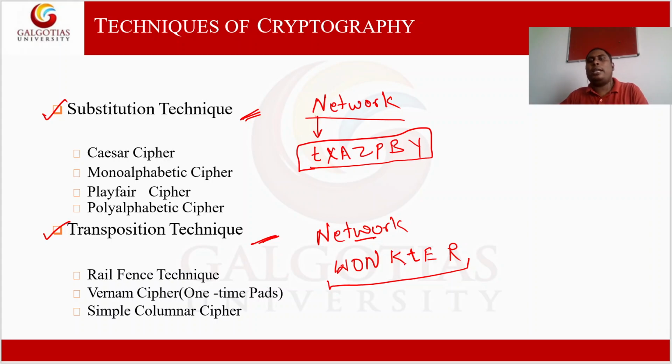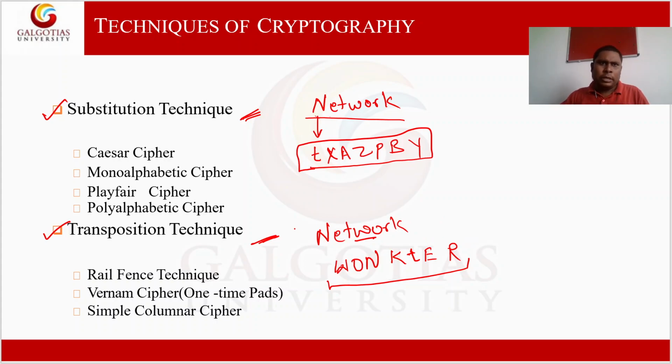This type of technique is called a transposition cipher. Actually, we are changing the position of each character from the plain text. So this process is called a transposition cipher.